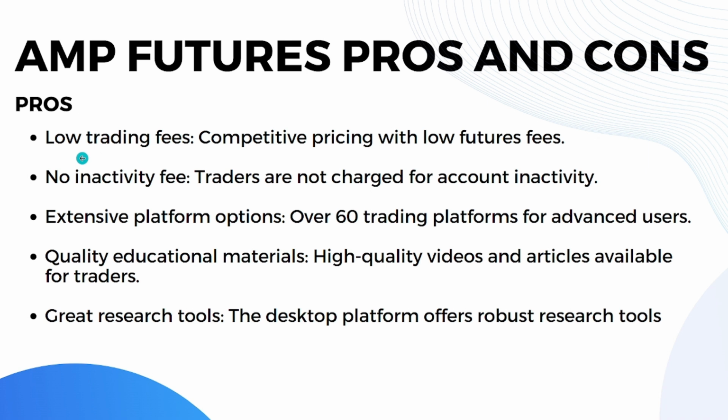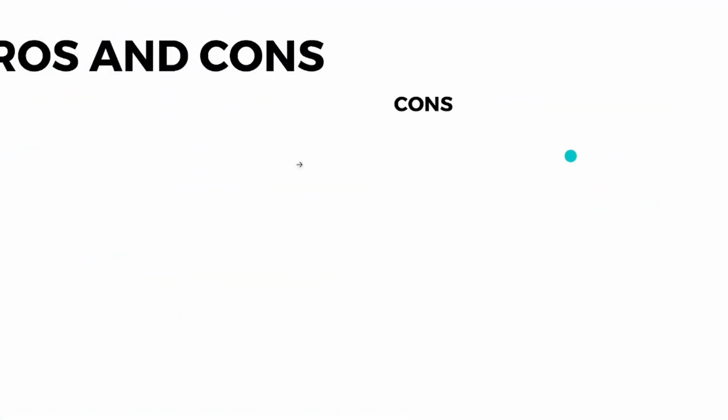So when it comes to pros, AMP Futures have low trading fees, competitive pricing with low futures fees. They don't have inactivity fees, so traders are not charged for account inactivity. And they have extensive platform options, over 60 trading platforms for advanced users. And they have quality educational materials. They have high quality videos and articles available for traders. And lastly, they have great research tools. The desktop platforms offer robust research tools. So that's it for the pros.